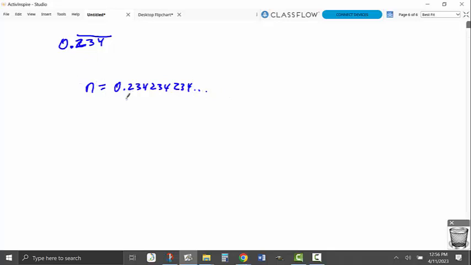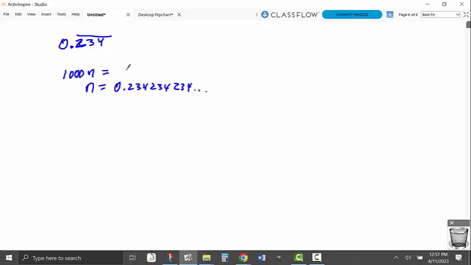Like, if I multiply by 10, I get 2.342342. That's different. If I go by 100, I get 23.423423. Again, different from 234. If I go by 1,000, I get 234. Oh, that's the same.